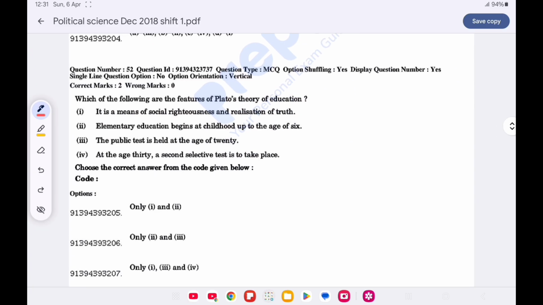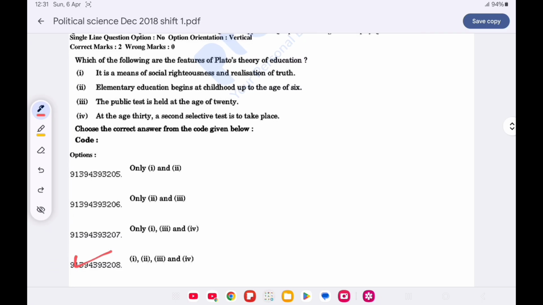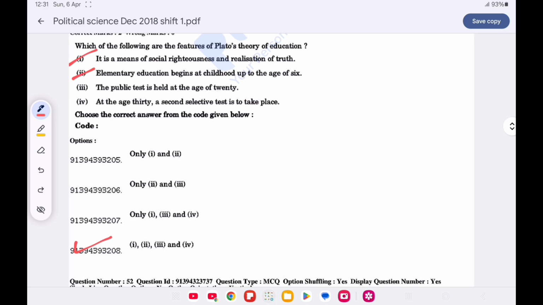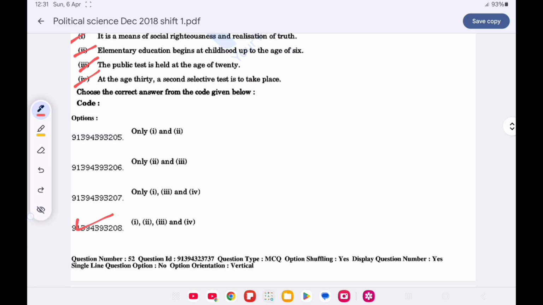Question number 52. Which one of the following are the features of Plato's theory of education? Option D is correct, all of the above, that is, it means of social righteousness and realization of truth. Elementary education begins at childhood up to the age of 6, and the public test is held at the age of 20, and at the age of 30, a second selective test is to take place.